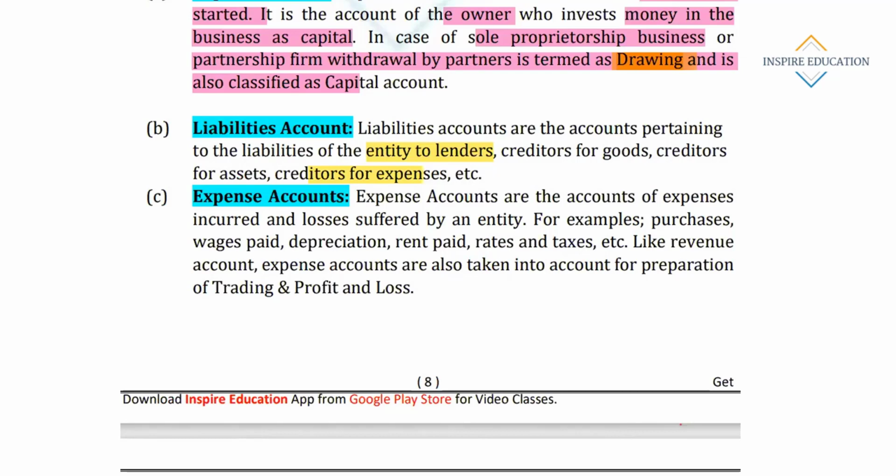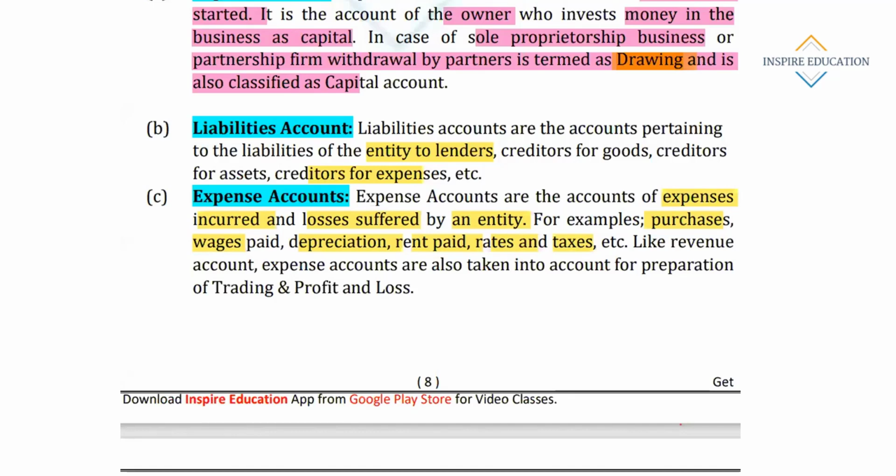Then expenses. Expense accounts are the accounts of expenses incurred and losses suffered by an entity. Any amount incurred or loss suffered by an entity is called an expense. For example, purchases, wages paid, depreciation, rent paid, rates, taxes. For doing business, we are incurring these expenses, and these things are classified under the expenses account.